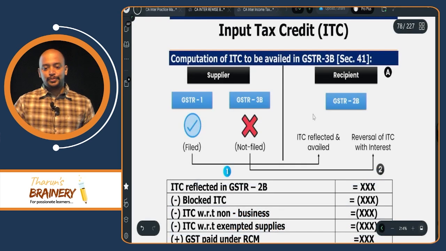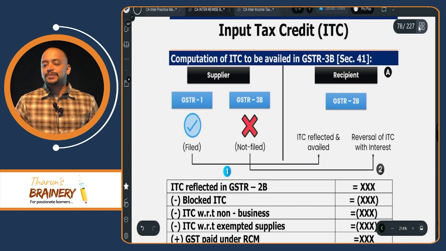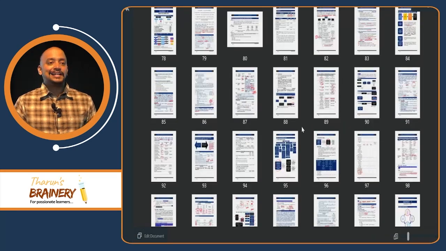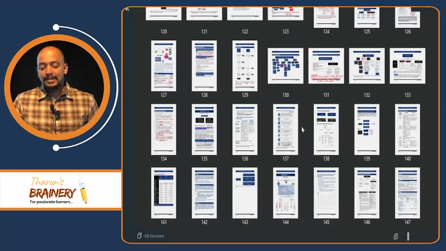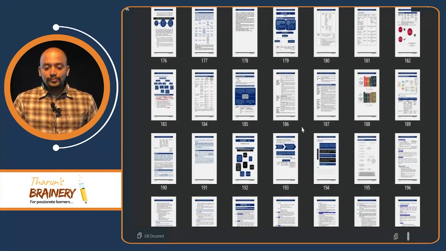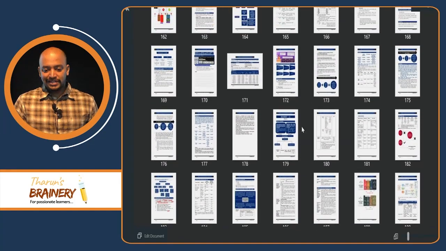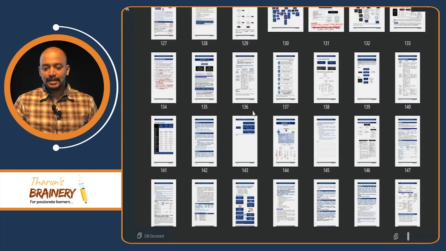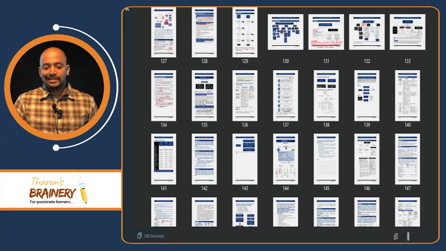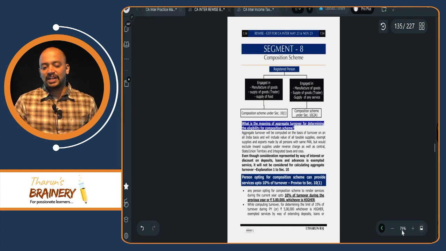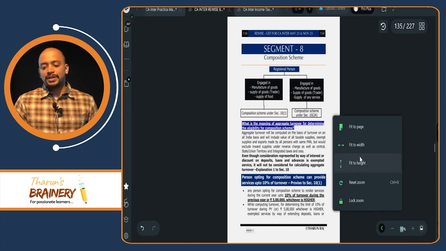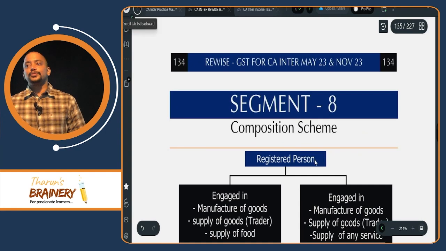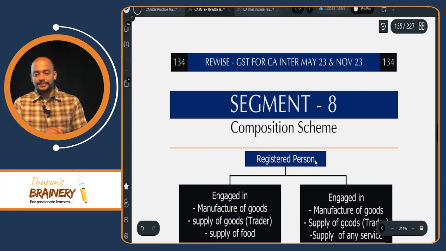Have a look into composition scheme. The practice manual discussion we will see later. Let's complete the portion first. So look into composition scheme. What's the page number? Page number 130. Please take page number 134. On page number 134, you can see composition scheme, segment 8.